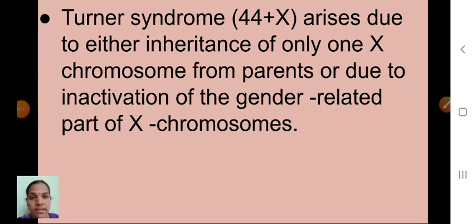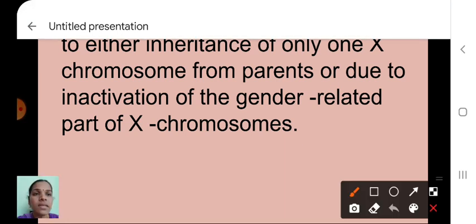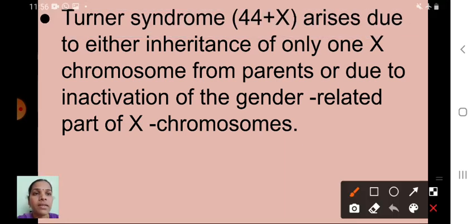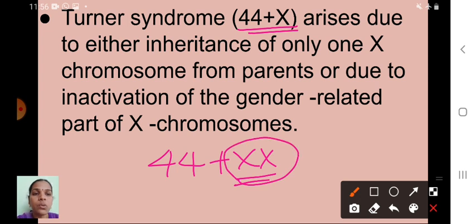So children, see here, Turner syndrome means 44 plus X. Normally in women it is 44 plus XX. But instead of 2 X, only 1 X is there in Turner syndrome people.